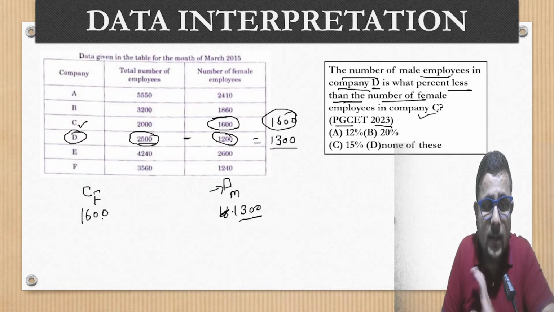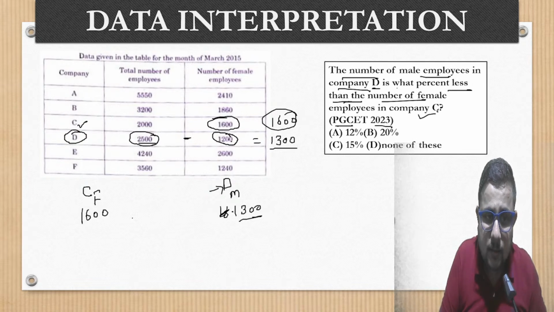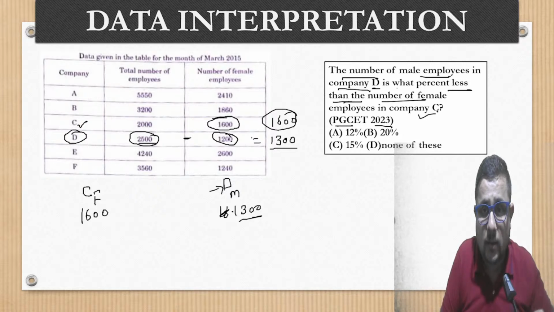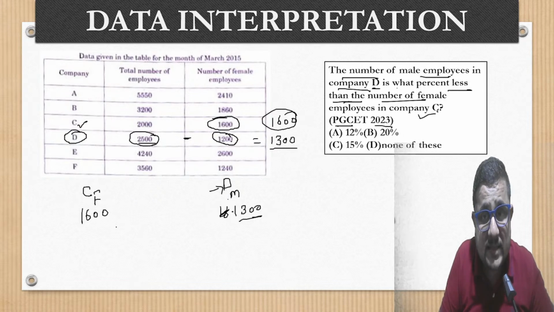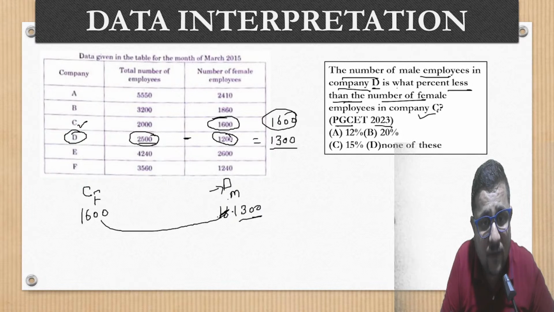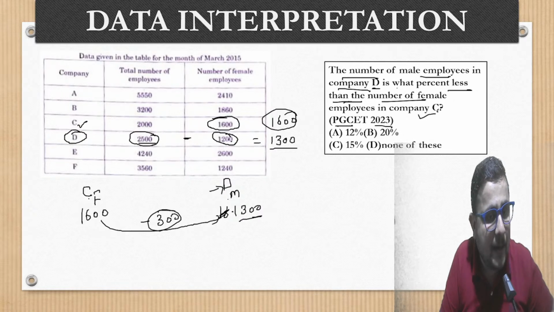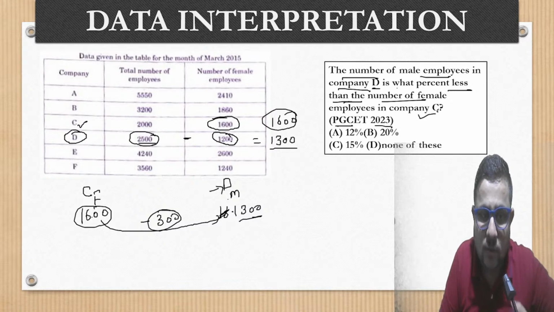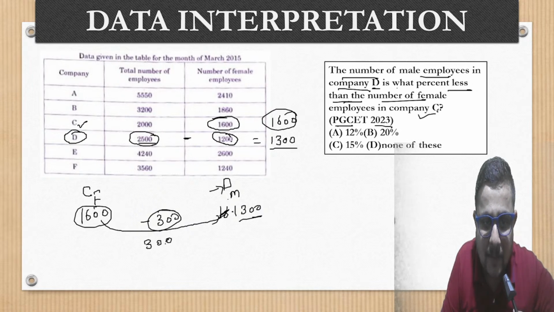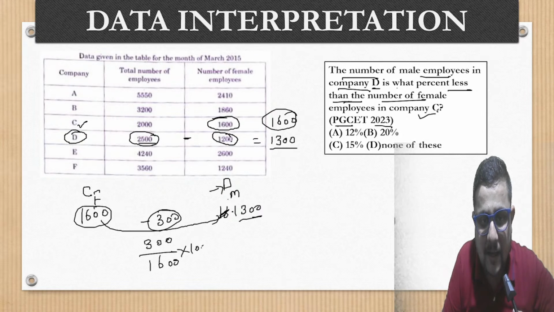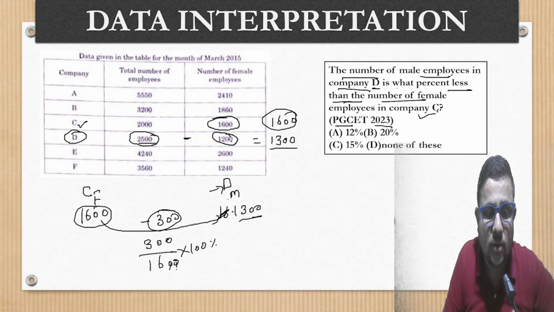So they are saying number of male employees in company D is how much percent less? In terms of gap, it is 300, 300 less than the female employees in company C. But in terms of percentage, what is it? With respect to total females, how much less? 300 over 1600, multiply by 100. So you'll get the answer. 0 to 0 cancel. Now just divide it by 1600.